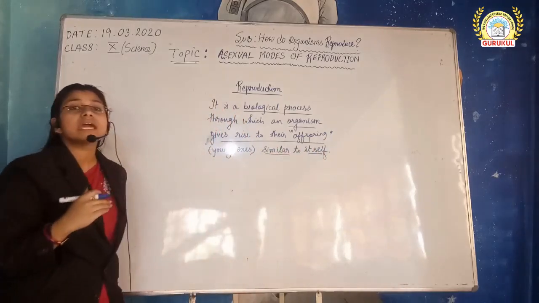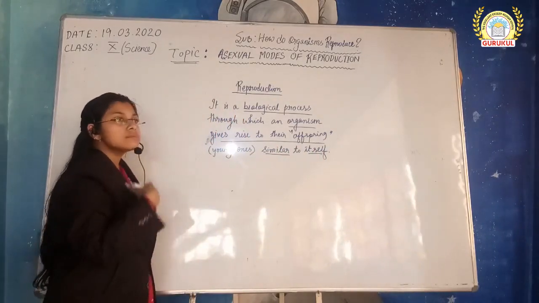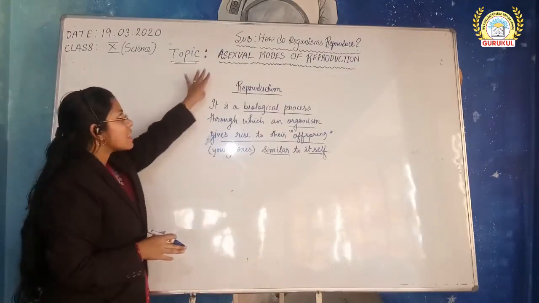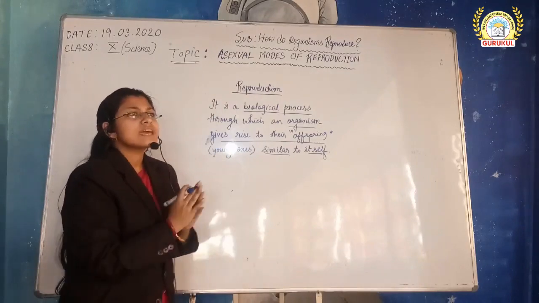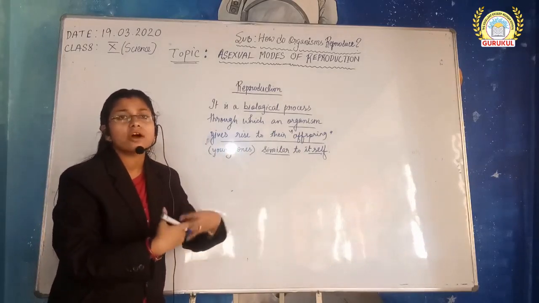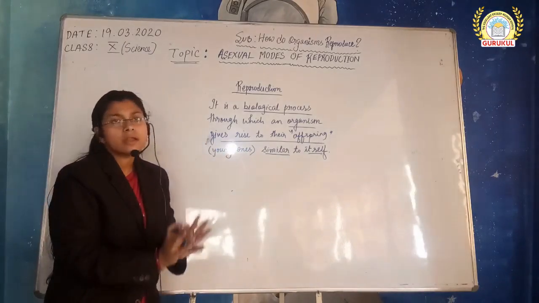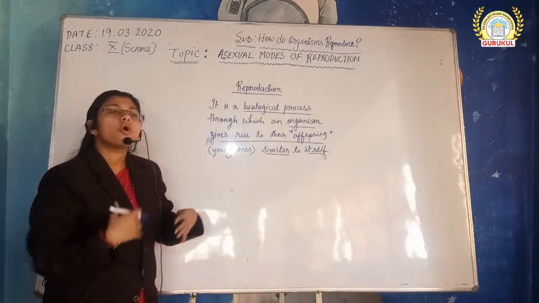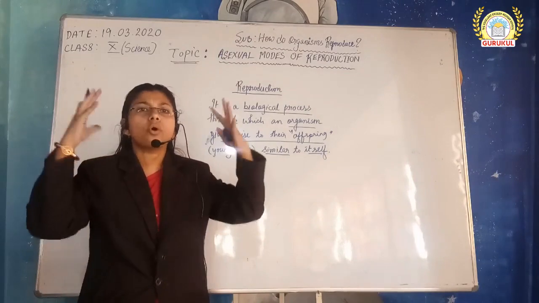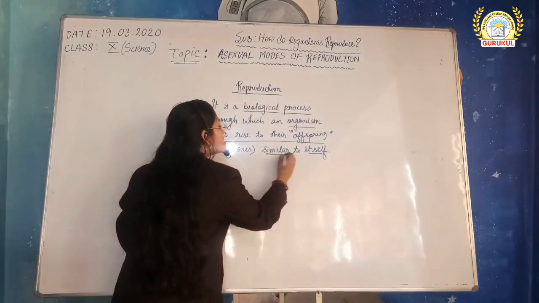Similar. Okay, I am saying similar. Why? See, in terms of reproduction, there are two ways of reproduction. First of all is asexual and another one is sexual. Sexual involves two parents. So 50% DNA from the male parent and 50% DNA from the female parent give rise to an offspring. Now you can understand, it will not be similar to either the male or the female. So it will have its own characteristics, but overall in general structure will be similar. So I am using the term similar.